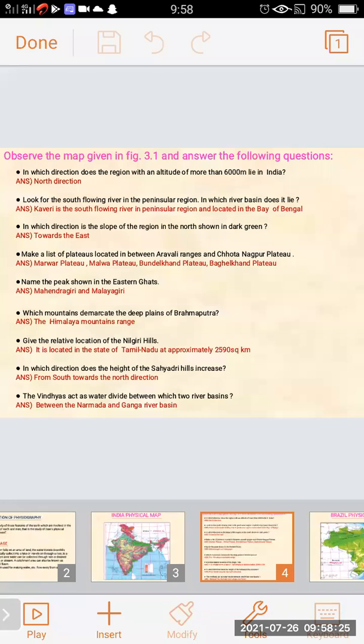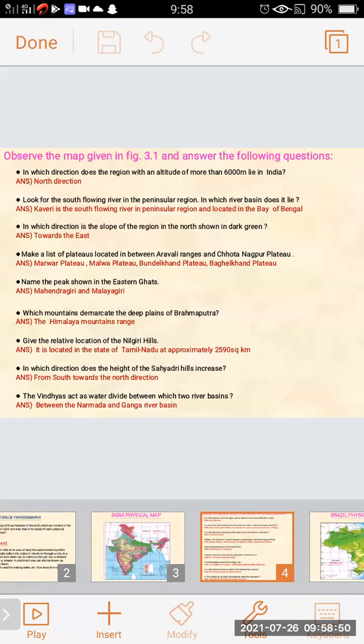The question was, in which direction does the region with an altitude of more than 6,000 meters lie in India? The north direction. Altitude more than 6,000 lies in India in the north direction. Look for the south flowing river in the peninsula region.